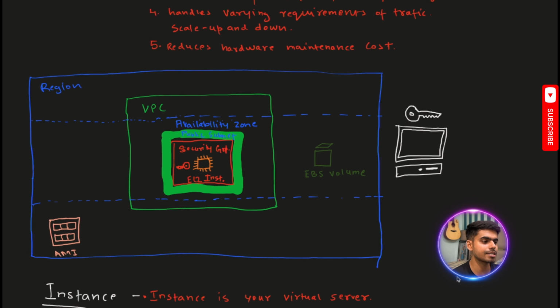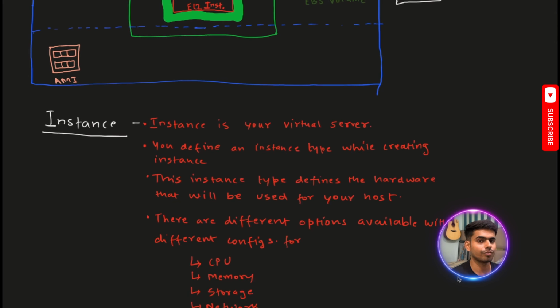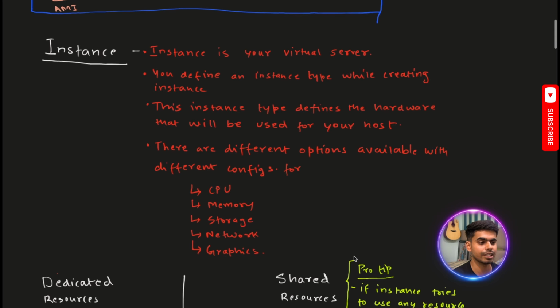So now let's discuss the instance. Instance is basically what we have discussed a lot. It's your virtual server, where you're going to host your application. When you create an instance, you can choose the instance type. This instance type defines what kind of configuration you're going to get. These configurations are customizable, as we have discussed. They are customizable on CPU, the compute capacity, on memory, on storage, on network, and also on the graphics requirement we have.